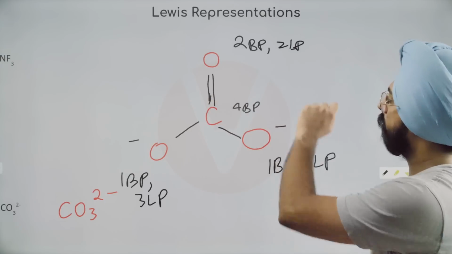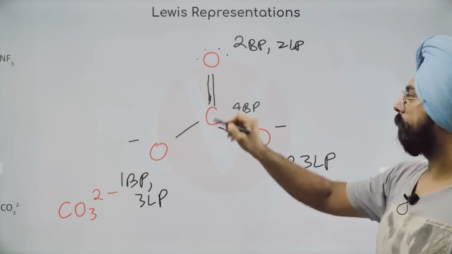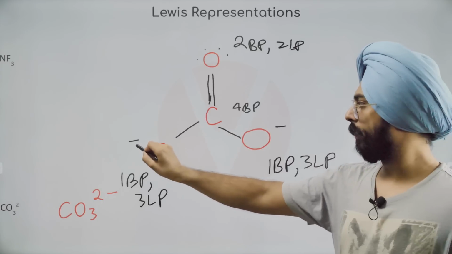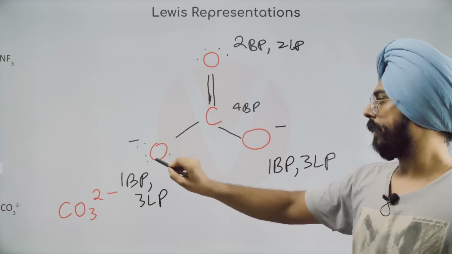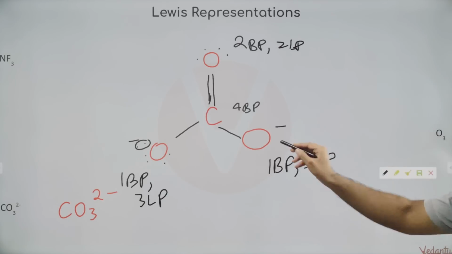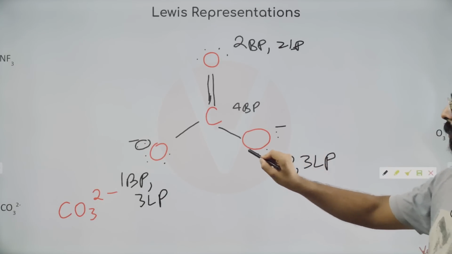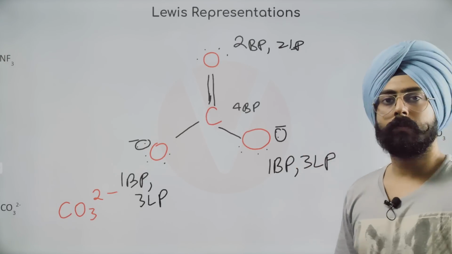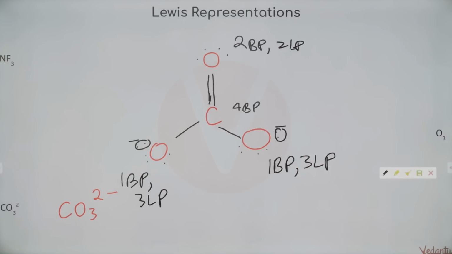Oxygen 2 bond pairs. Let's put the 2 lone pairs. Carbon 4 bond pairs. This oxygen 1 bond pair, 1, 2, 3 lone pairs. Let's just write 1 lone pair next to the negative charge as we do. Oxygen 1, 2 and 3. Got it? CO3 2 negative. Very simple structure. Awesome. So that's done too.